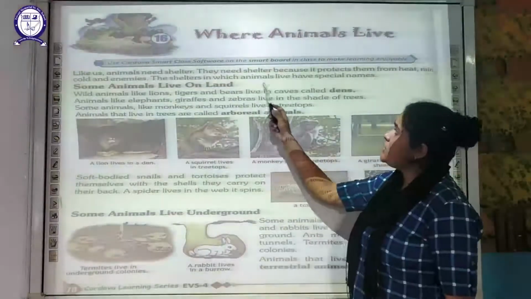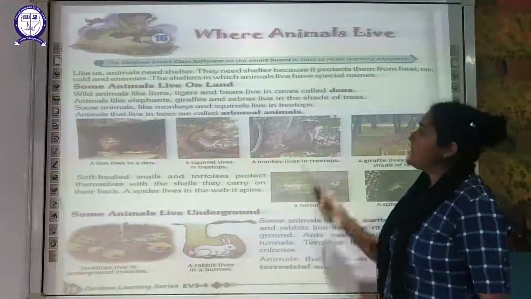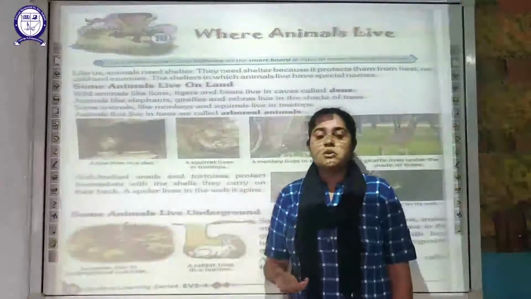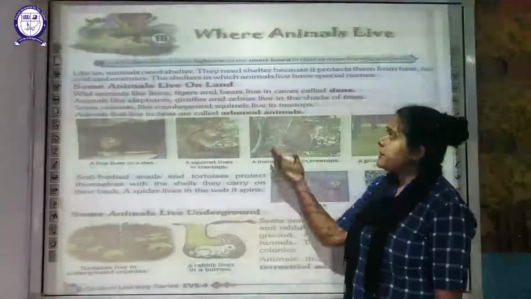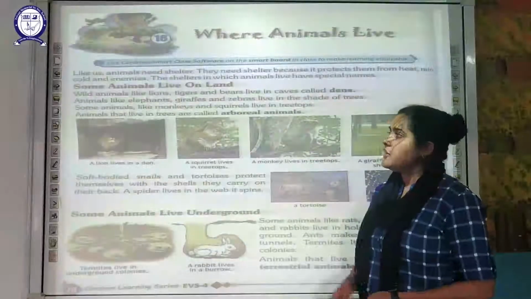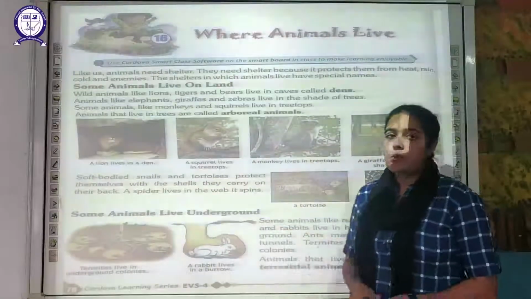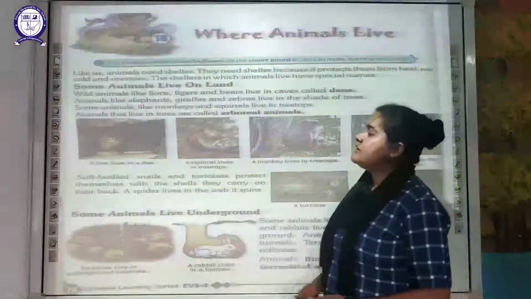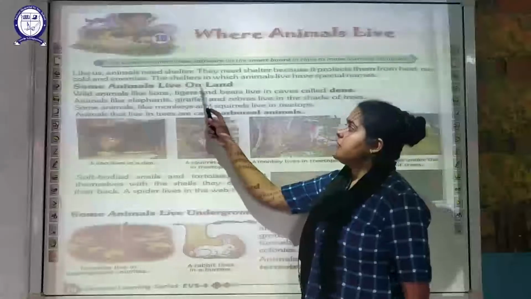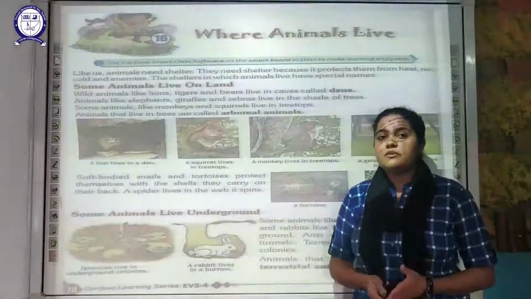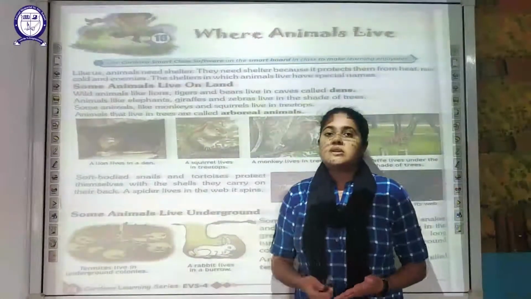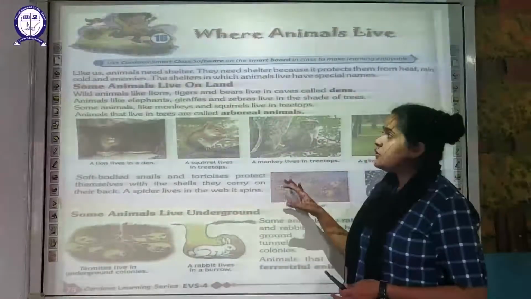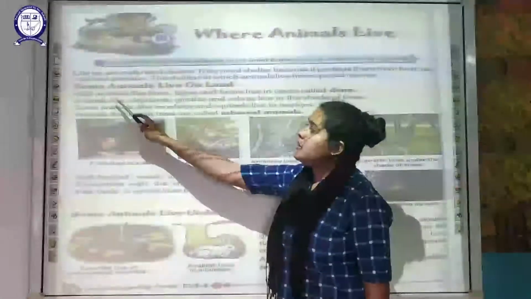The shelter in which these animals live has special names. There are different special names given to these various habitats or shelters in which these animals live. So let us discuss one by one in detail. First of all, there are certain animals which are living on the land. Those animals which generally live on the land are called terrestrial organisms. So let us start first with the wild animals.